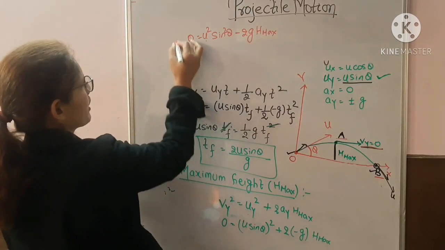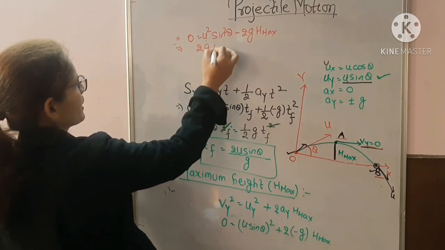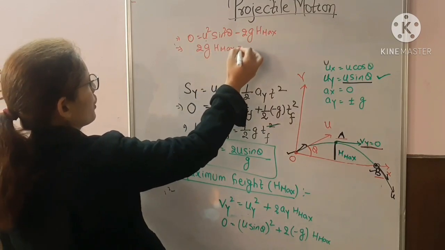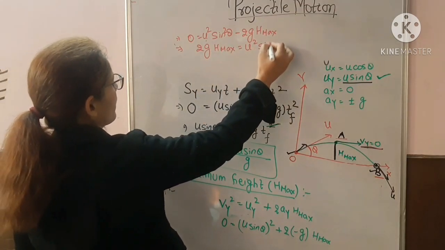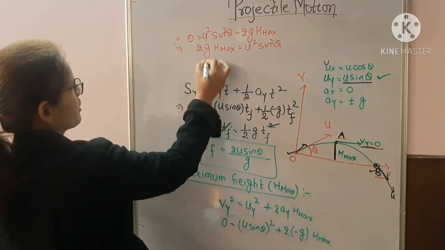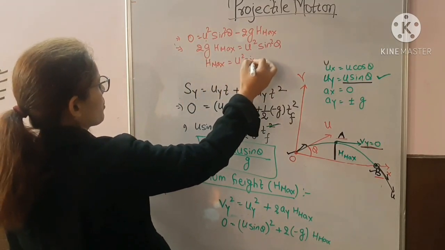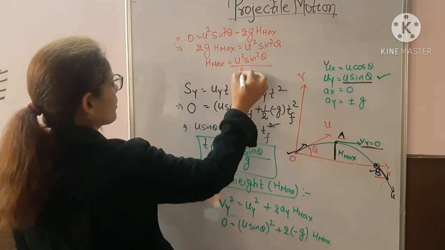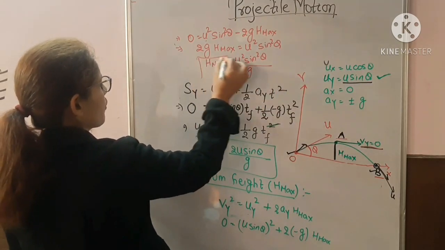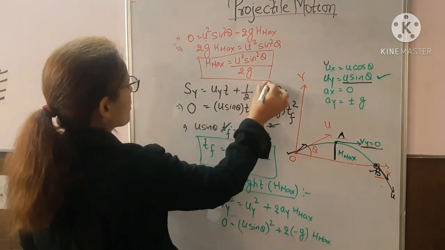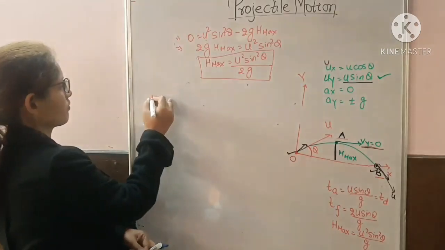So 2g H max is equal to u square sin square theta. So what will be H max? H max will be u square sin square theta upon 2g. So this is the formula for the maximum height attained by the body.